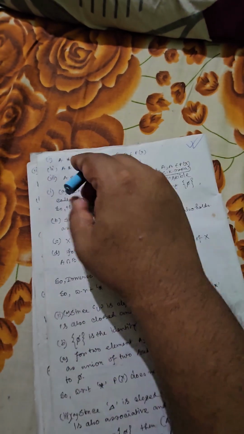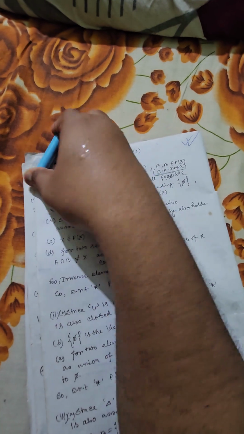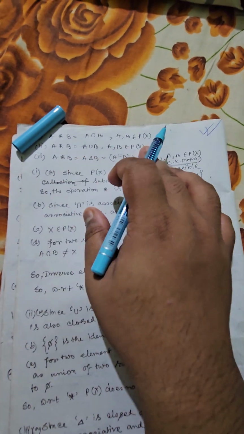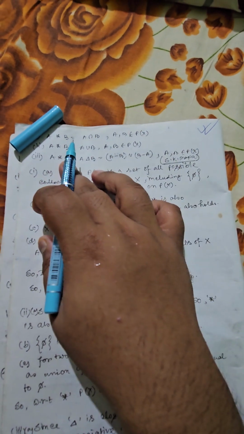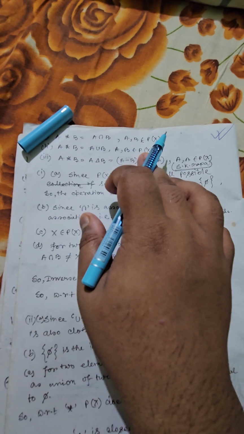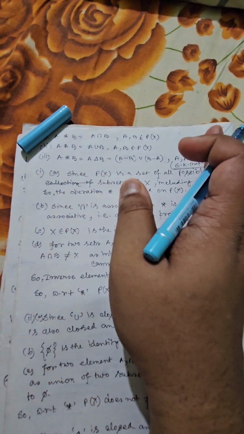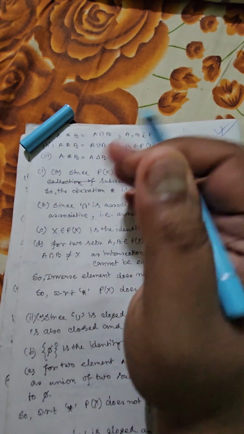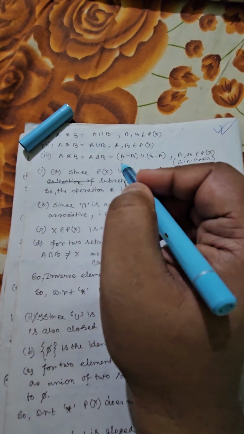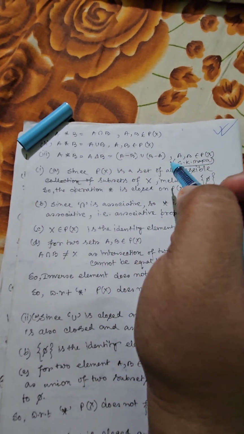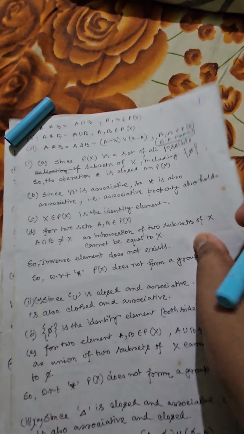So here you can see in the first part the following composition states that A star B is equal to A intersection B, where A and B belong to the power set of X. A star B in the second part is equal to A union B, where A and B are two elements taken from P(X), that is the power set of X. That means X is supposed to be the universal set. In the third, A star B is equal to A del B. A del B means symmetric difference between A and B, that will be A minus B union B minus A.